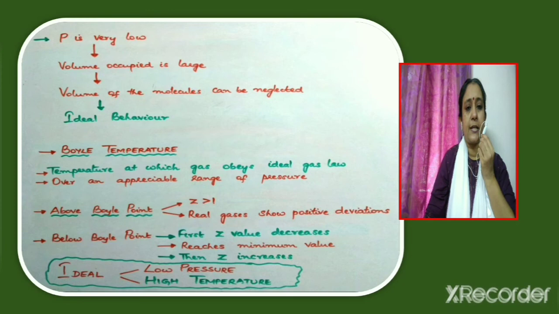Let us now try to understand about Boyle temperature. What is Boyle temperature? It is the temperature at which a gas obeys the ideal gas law over an appreciable range of pressure. And it is observed that above the Boyle point, or above the Boyle temperature, Z is greater than 1 for real gases and these gases show positive deviations. Below the Boyle point, it is found that Z first decreases, reaches a minimum value and then Z increases. Therefore, we can conclude that gases behave ideally under conditions of low pressure and high temperature.